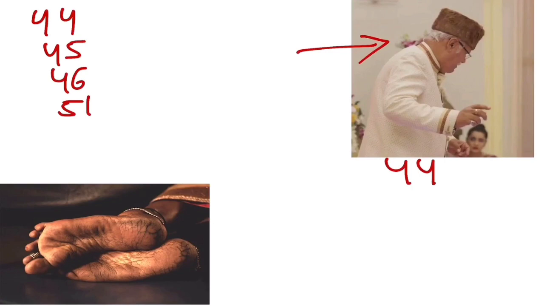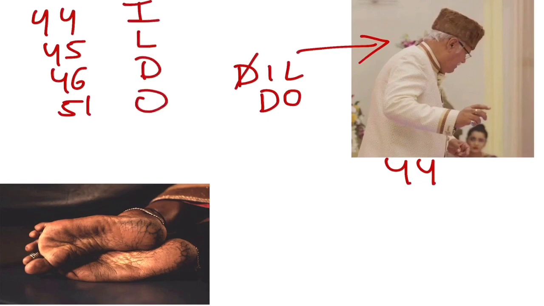Means he is telling the Chacha, give me your heart. Okay, so it's dil and do. Okay, now omitting the first word, write in the sequence. What did you get? I L D O.